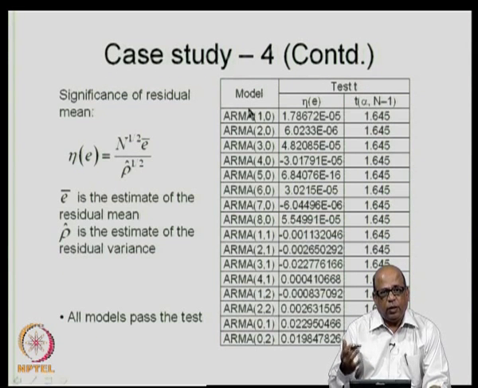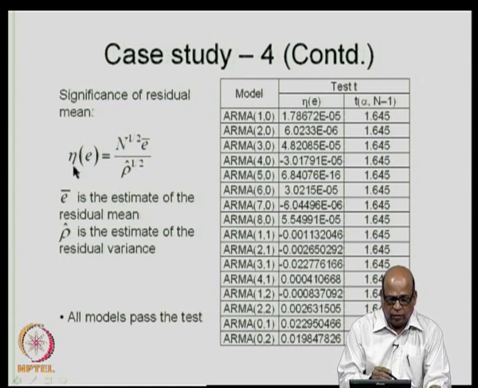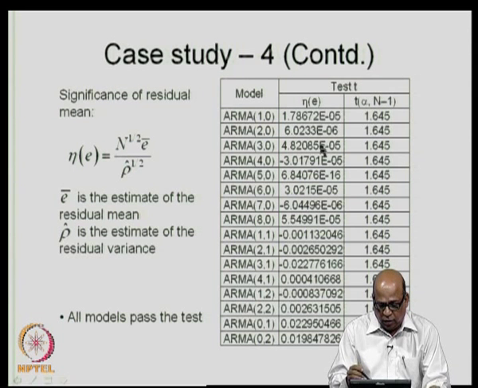Then we do the residual test, that is, tests on the residual series. First, we check whether the mean is significant. We formulate this statistic eta e and then compare it with the t alpha, n minus 1. In this case n is exactly 444, 37 years of values, and you get eta e values which are very small compared to the n value. They typically come e to the power minus 5 and so on. So, this passes the test.